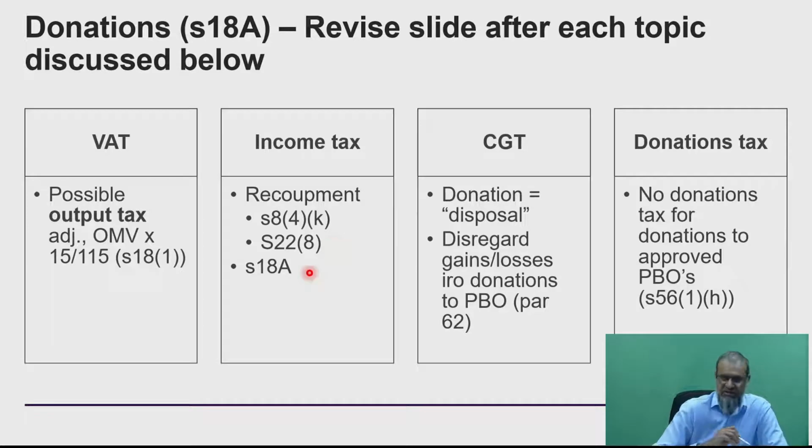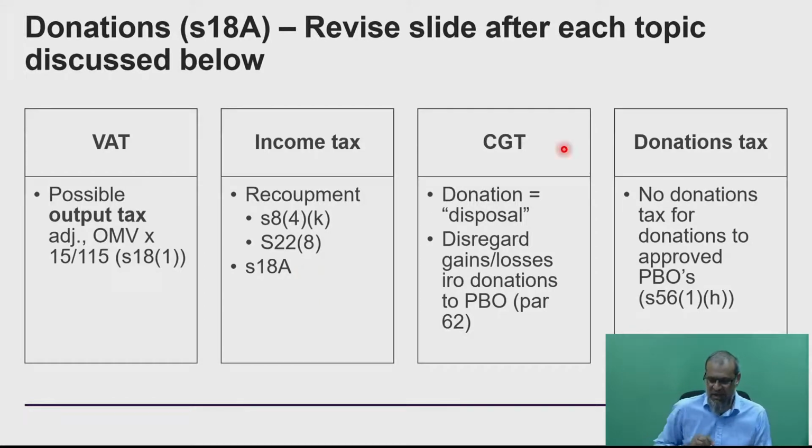In addition to that, don't forget, if it's going to an approved PBO and you have the certification in order, you can now get a tax deduction for that, limited to 10% of the taxable income before the deduction. So that deduction is going to be limited in terms of your limitation rules. Therefore, we notice that this has to be the last deduction that you're doing.